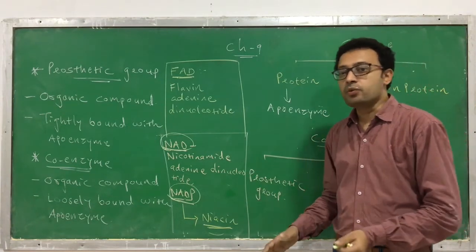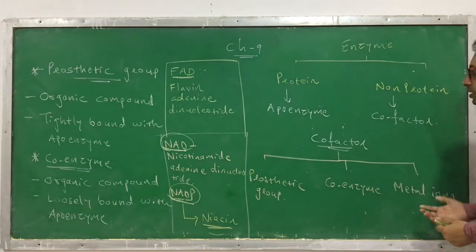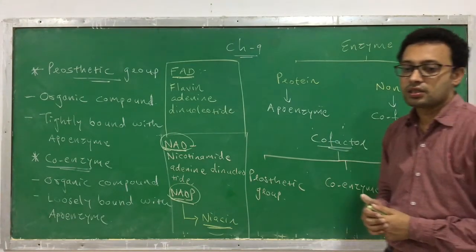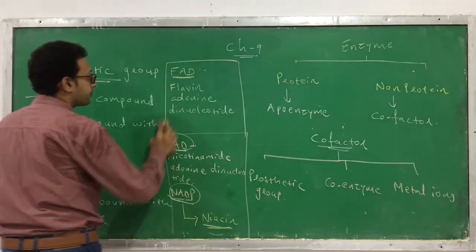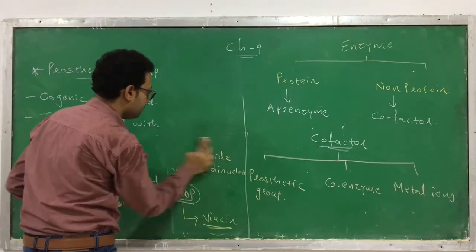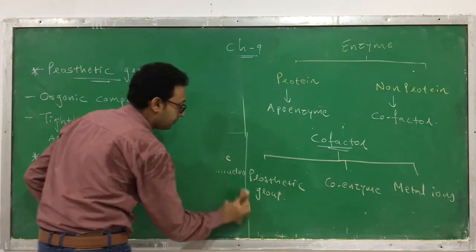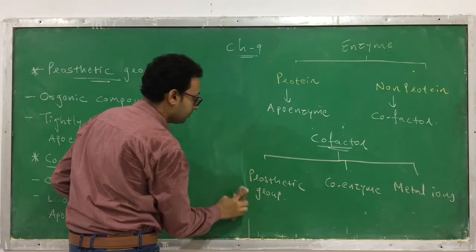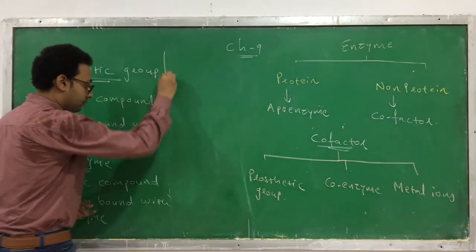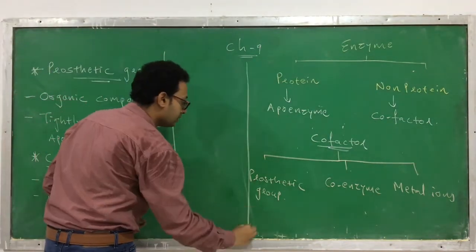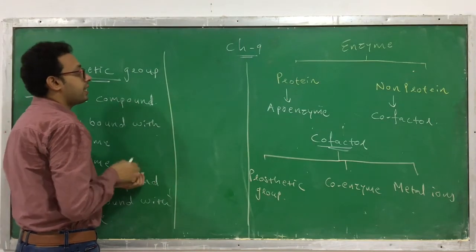Now we are moving ahead with the third kind of cofactor, and that is metal ions. So the third type of cofactor is a metal ion. Let's discuss the third kind of cofactor.